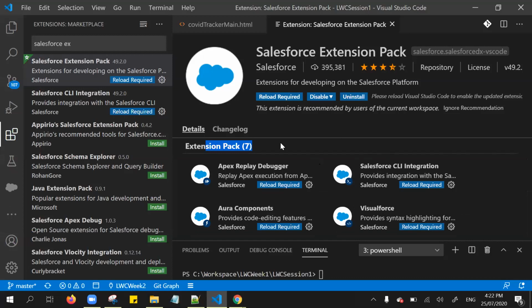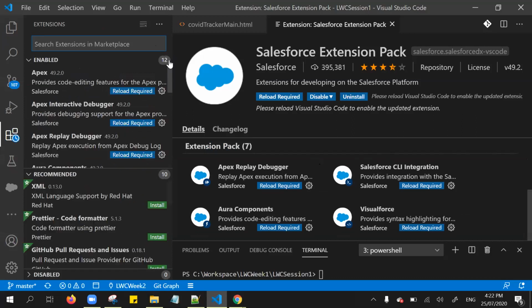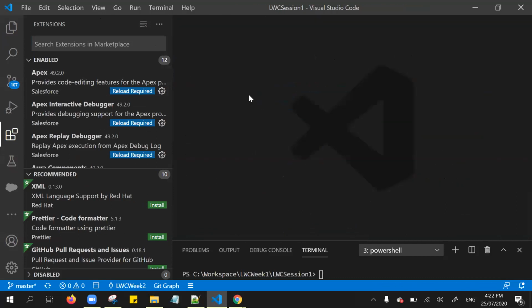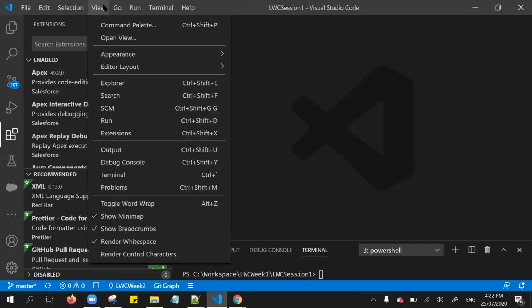Whenever we install any extension, not only the Salesforce extension, if you install any GitHub related one, or any other like Apex PMD, any extension you install, you need to execute the command. For executing the command, basically we need to go to the command palette. So to execute the command, we need to click View and go to Command Palette.